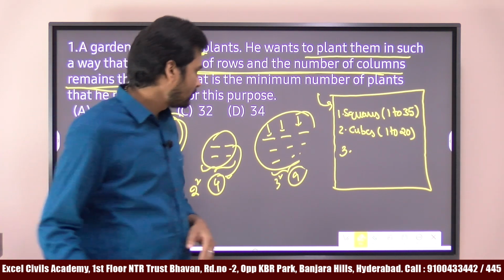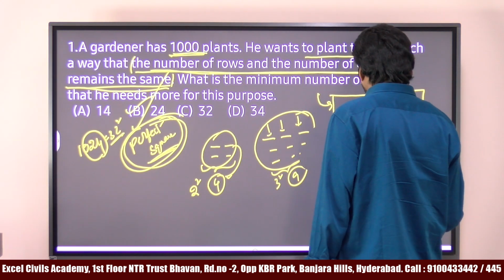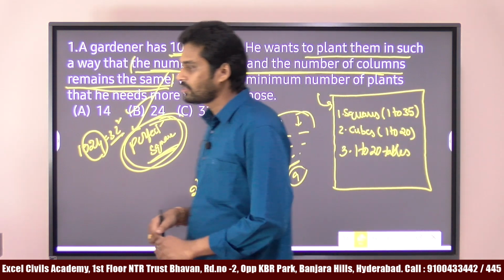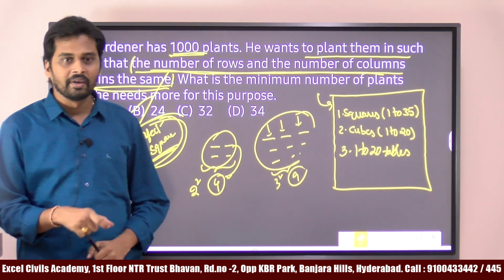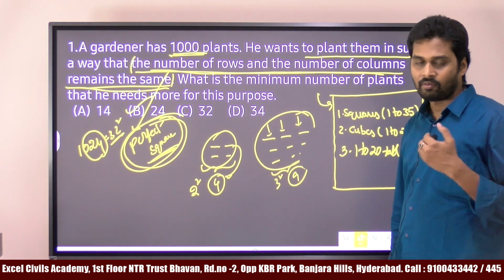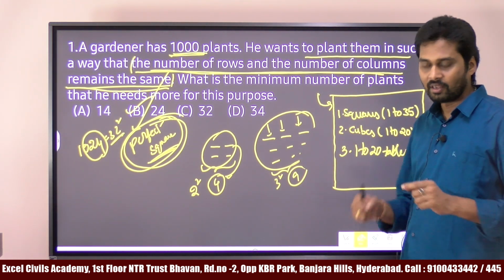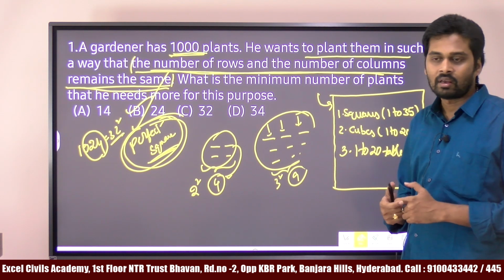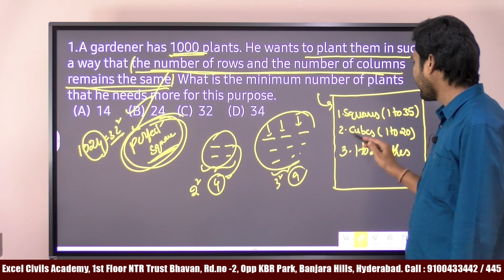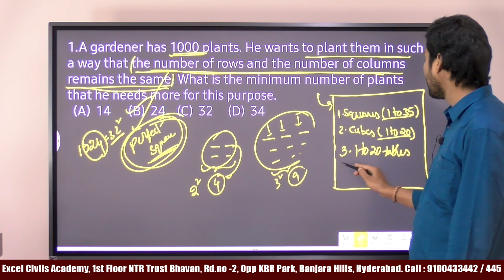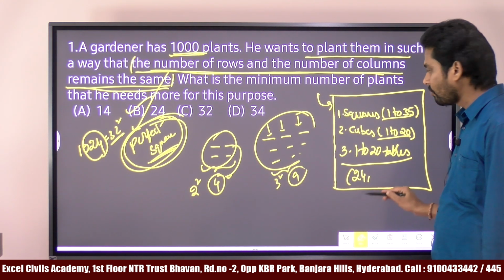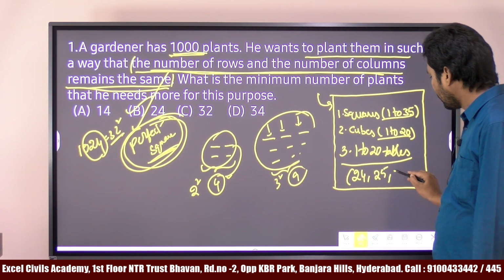So likewise, 1 to 20 tables are the most important. It does not mean that 16 7s means 7 into 6 and 7 into 1. 16 7s are how much? And the next thing is, even if you see some number like 144, we can write it as 16 9s. So if you remember these, it will save a lot of time for you. So first squares 1 to 35, 1 to 20 cubes and 1 to 20 tables. Apart from that, you also need to learn the 24th table, 25th table, 32 table.